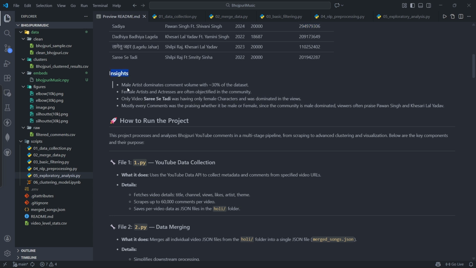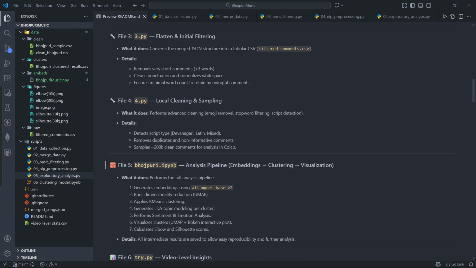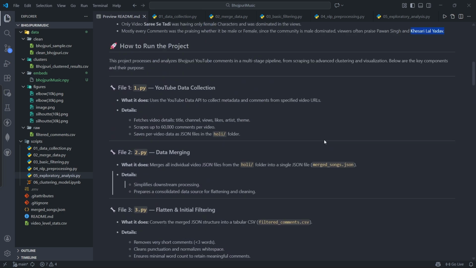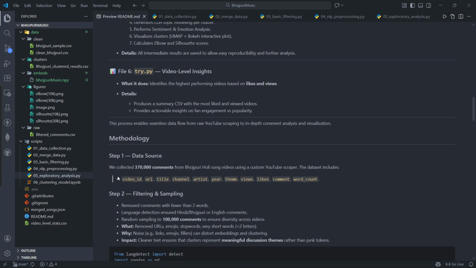So what were the insights? The insights were mainly that male artists dominate the content volume with 30% of the data. Female artists and actresses are often objectified in the community. Only this one video had only female characters and was dominated in the videos. Mostly the comments were praising. So we got that actors like Pawan Singh and Khesari Lal are the main limelight of this community. People are often attracted by these two artists.